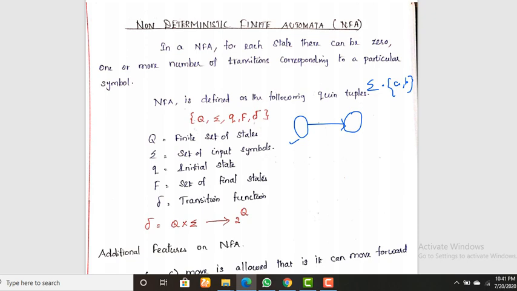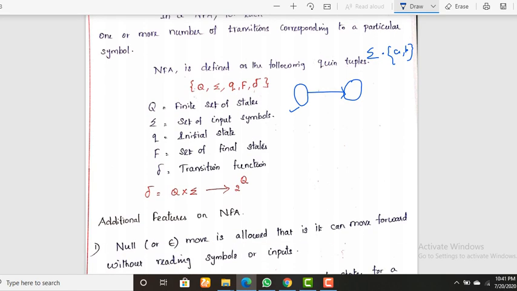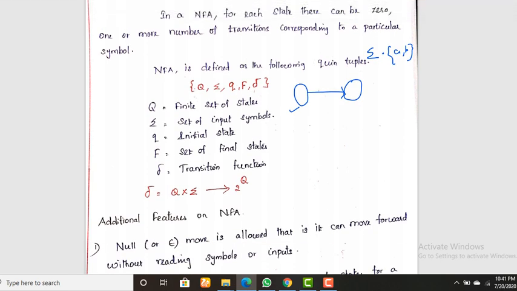In the next lecture, I will draw a DFA for a particular example. On encountering those examples, we will learn about DFA much better. Next, as usual, the quintuple. DFA has its own quintuple and NFA also has its own quintuple. The same thing: Q, a finite set of states; sigma, input symbols; q0, the initial state; F, the set of final states, because one or more final states are possible for both NFA and DFA.